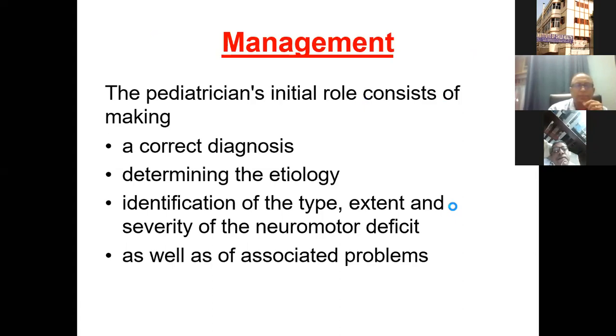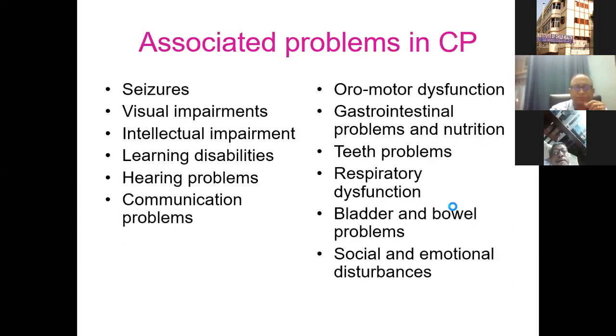So if you're talking about management, then the pediatrician's role is, of course, very important. And the initial role consists of making a correct diagnosis, which is so very important. And then perhaps trying to determine the etiology, identify the type and extent and severity of the neuromotor deficits, and not forgetting all the associated problems which I told you in the previous slide.